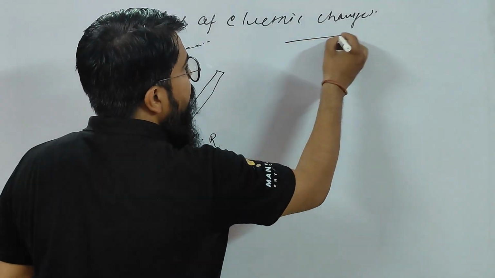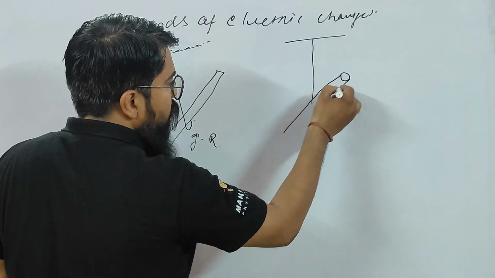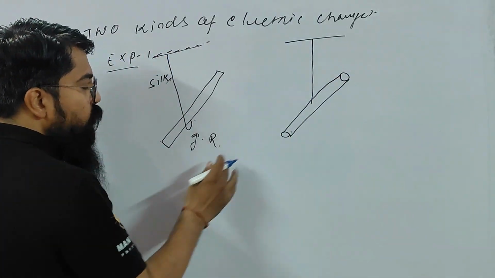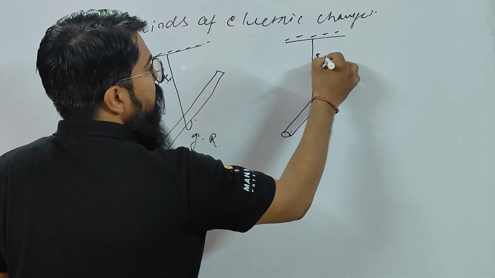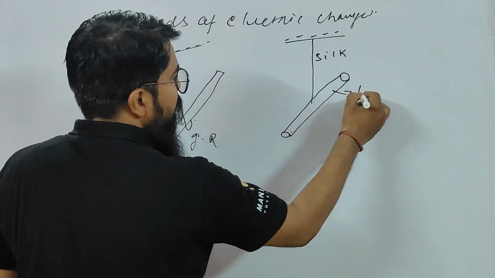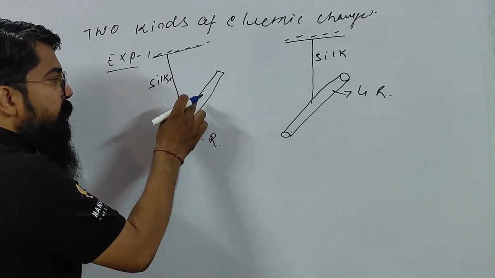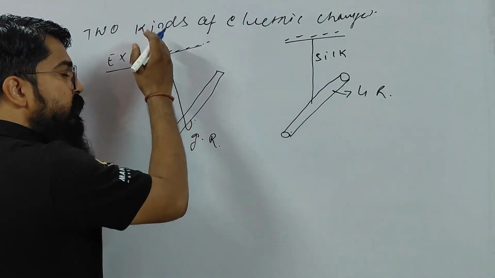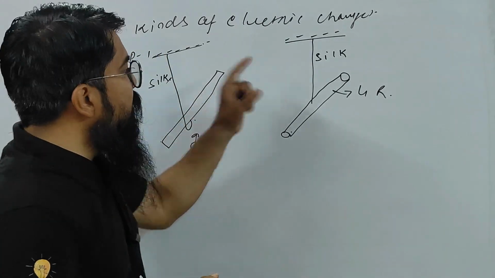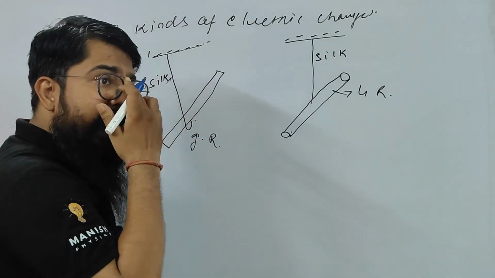Now again the same thing. Another glass rod is also rubbed by the silk and then suspended by a rigid support. This is the glass rod. Understood children? So obviously, this is one glass rod, this is another glass rod, and both glass rods have been rubbed with the silk. So obviously they will generate the same kind of charge.